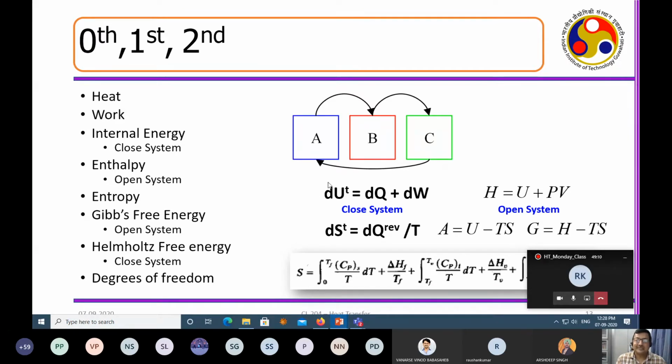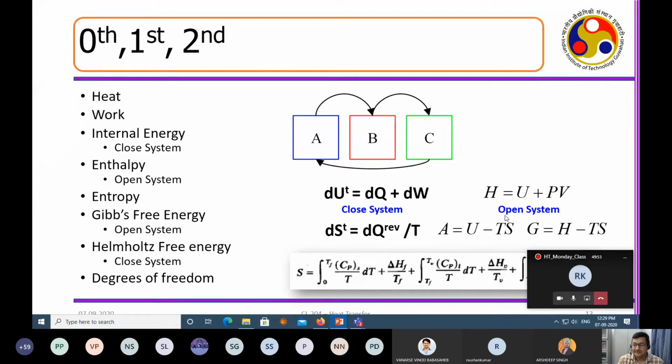So the first law of thermodynamics defines what internal energy is. The change in the internal energy is the change in the heat content of the system and the change in the work of the system. We are going to see what this heat and work are, how they manifest, in a couple of slides later. So this is the total energy of a system, and please remember that this is a closed system. This is not an open system. This definition is true for a closed system, like a batch reactor, like a closed vessel. Now the same definition can be extended to an open system.